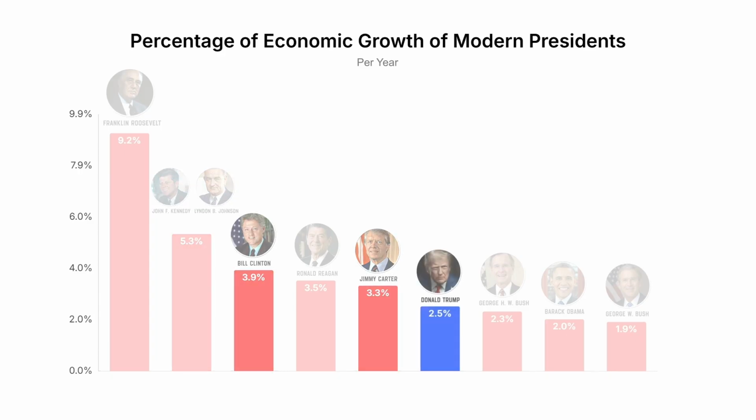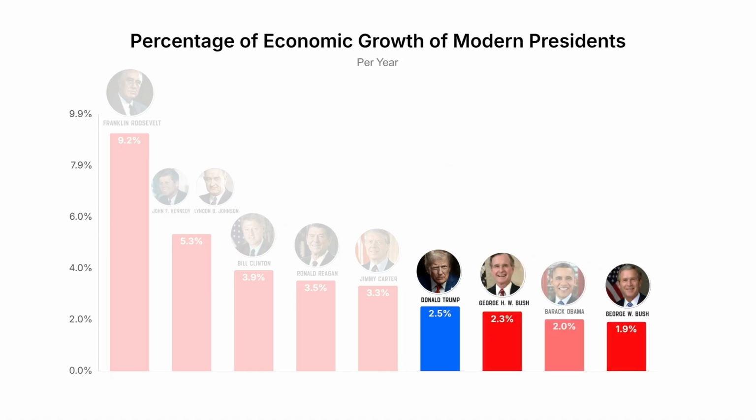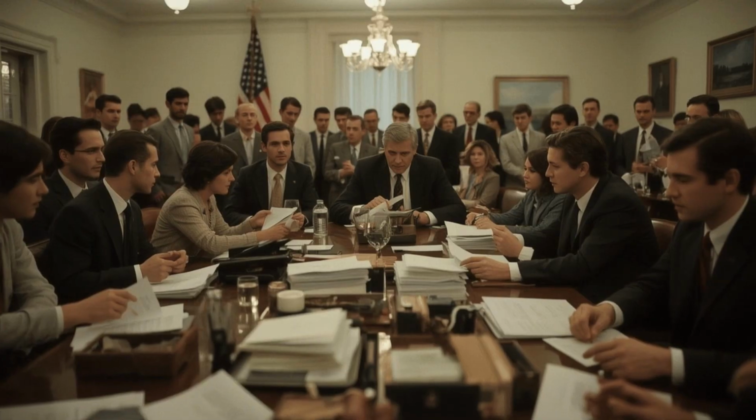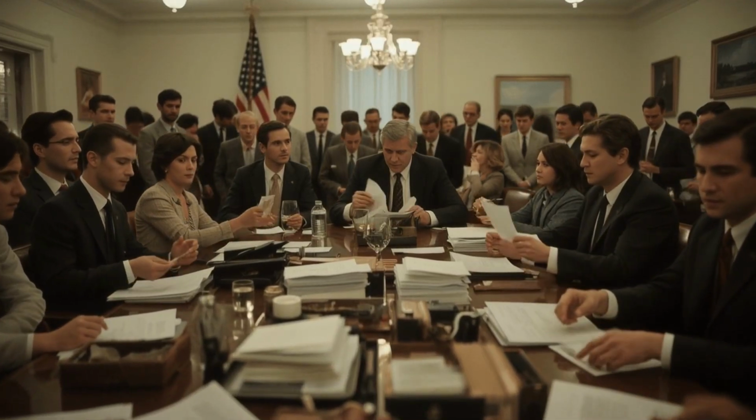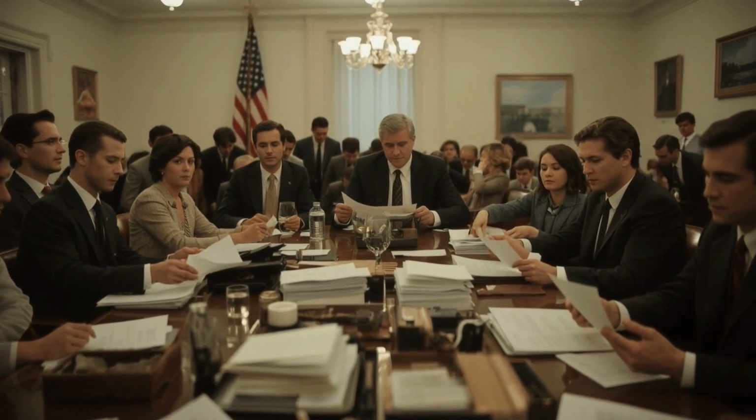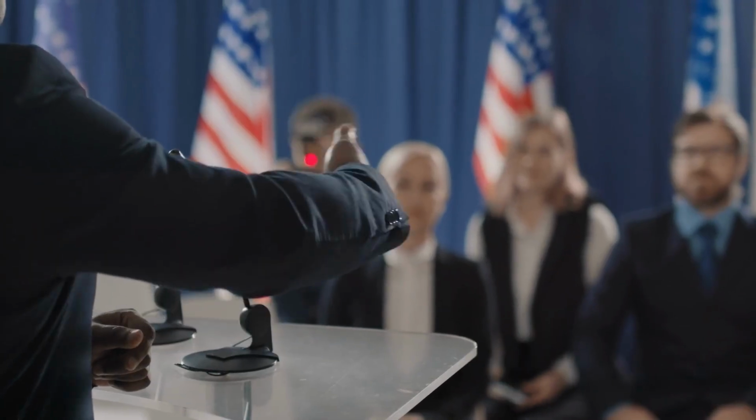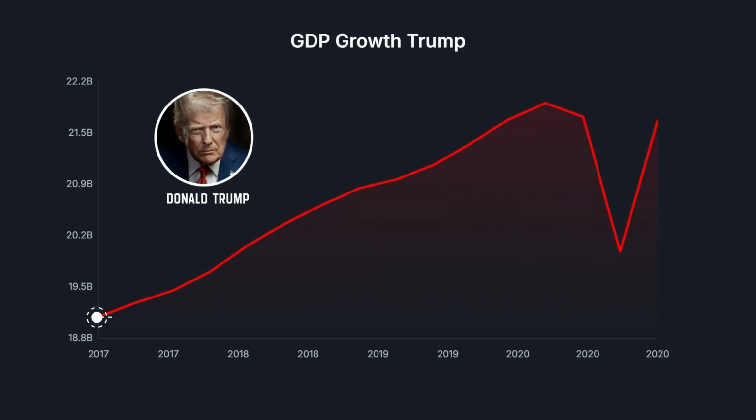Trump is here, in the middle of the table, with around 2.5% growth. He beats the Bushes and Obama, who are at 2.3% or lower, but loses to the big names of the 20th century. However, when placing Trump's economy side by side with theirs using raw numbers, well, he disappears, even if at first it doesn't seem so. Look, with Trump, he started with a GDP of 19,000 in billions, ending with an absurd 22,000 in billions. Incredible, right?